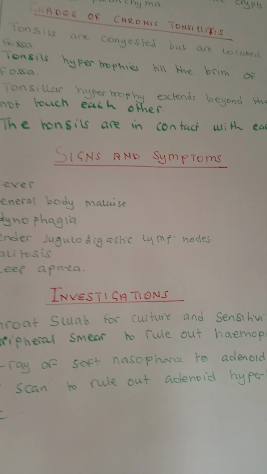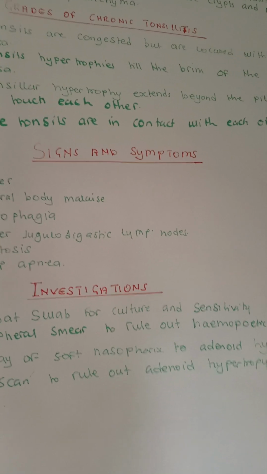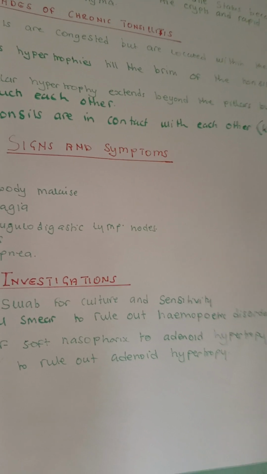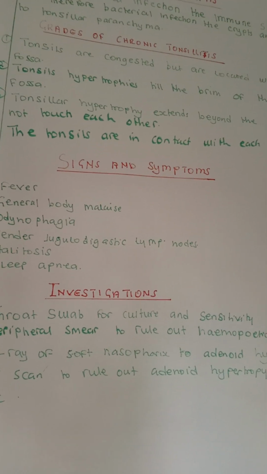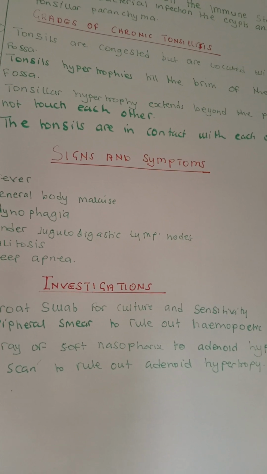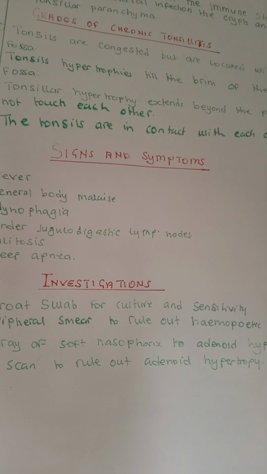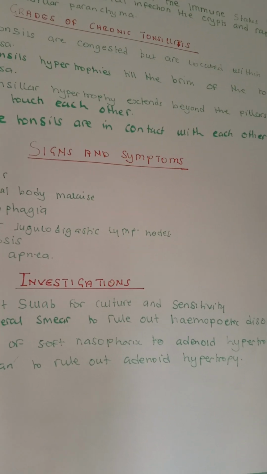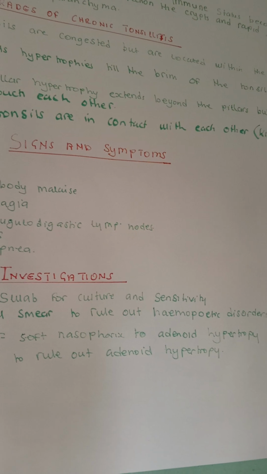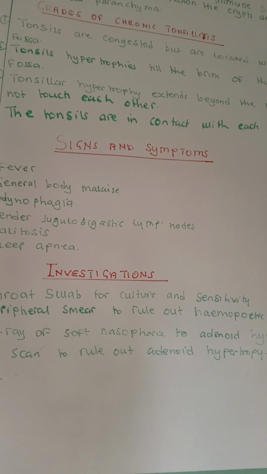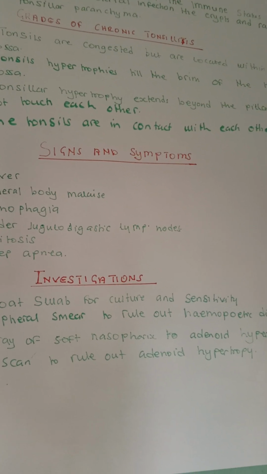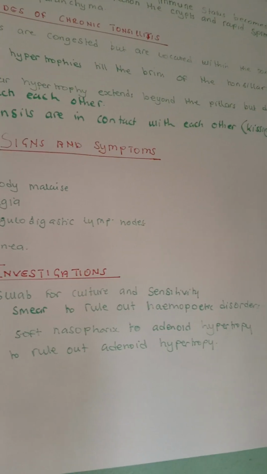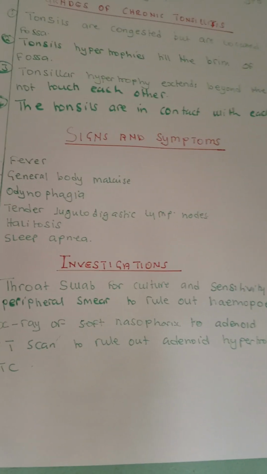Remember, tonsillitis is a long topic. So I've just tried to make it short. Otherwise, it has acute and chronic. So the grade 1 of chronic tonsillitis, this is where the tonsils are congested but are located within the tonsillar fossa. Grade 2, the tonsils are hypertrophied till the brim of the tonsillar fossa.